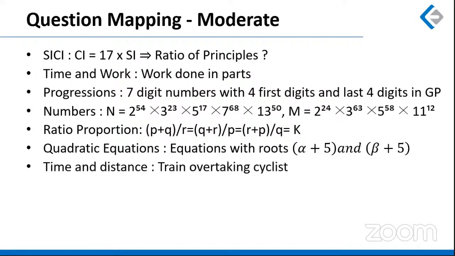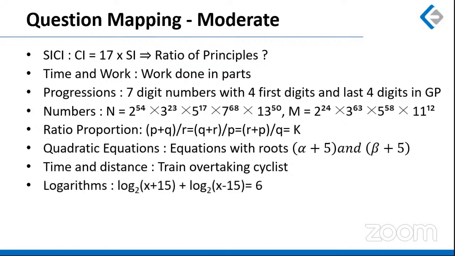A question based on time and distance was given. When a train was overtaking a cyclist, there were 2 different scenarios given. One scenario, train traveling at the actual speed, it can cross the cyclist in 20 seconds. Second scenario, train traveling at twice the speed, it can cross the cyclist in 8 seconds only. And we had to find out the ratio of the speed of the train and the cyclist. So this was a doable question. Anybody who is familiar with how to solve questions based on trains could have done it very easily.